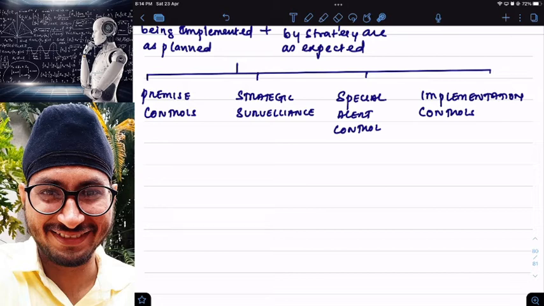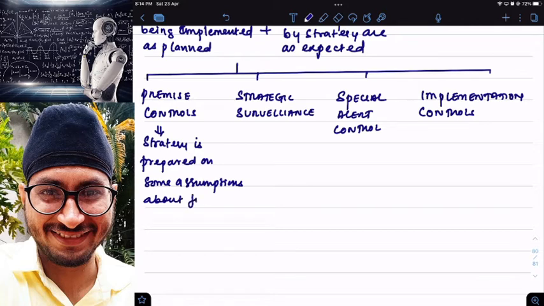Clear? So strategy is prepared on some assumptions about the future, right?